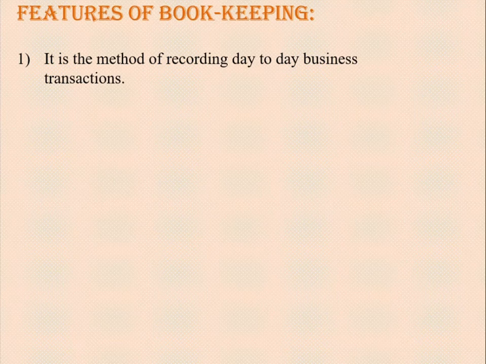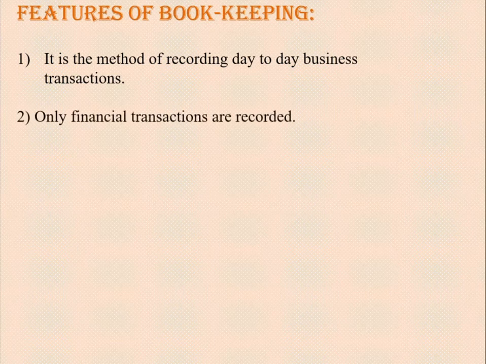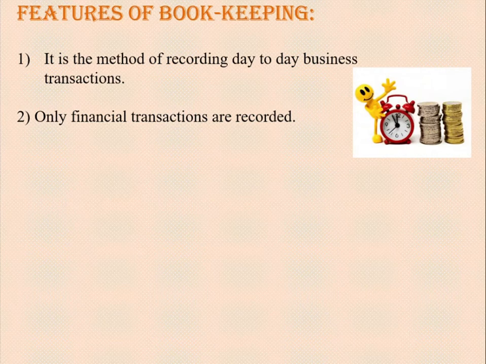The next one is, only financial transactions are recorded. I just explained, I have given two examples for you. One example, the chocolate purchased from the seller, and second, chocolate got from our parents. So the first is a financial transaction, the transaction which is related to money or money's worth. So only financial transactions we need to record. That is why I show the picture here. So you will remember we have to write only monetary transactions.